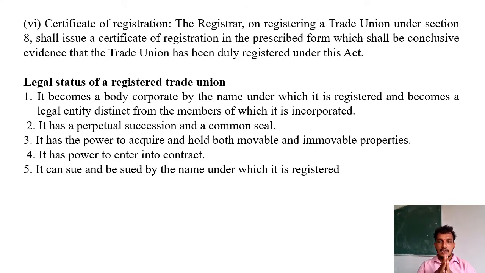So modes of registration, the third main point we have already seen. So now in this slide, under modes of registration, the fourth main point, that is certificate of registration. The registrar, on registering the trade union under section 8, shall issue a certificate of registration in the prescribed form, which shall be conclusive evidence that the trade union has been duly registered under this act.